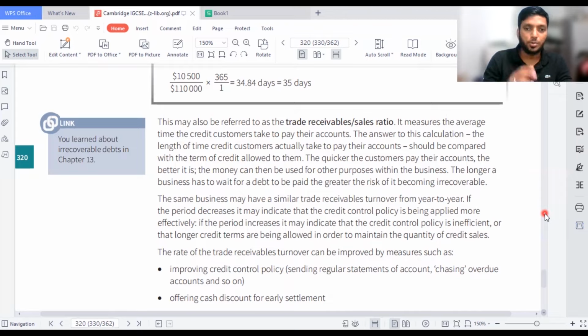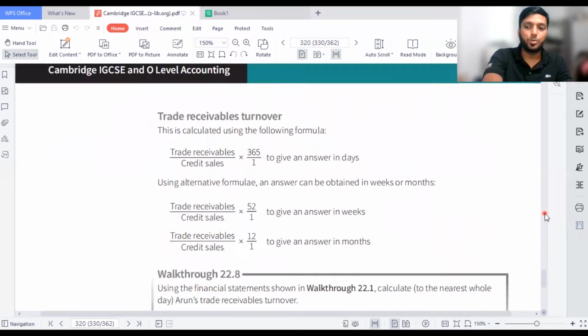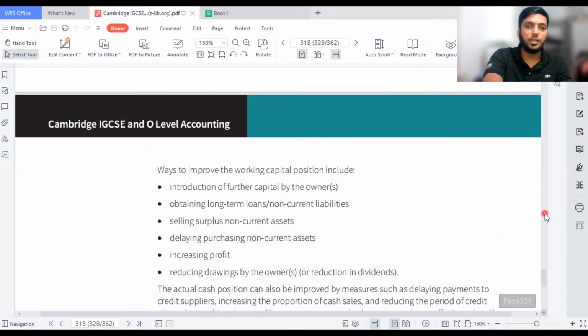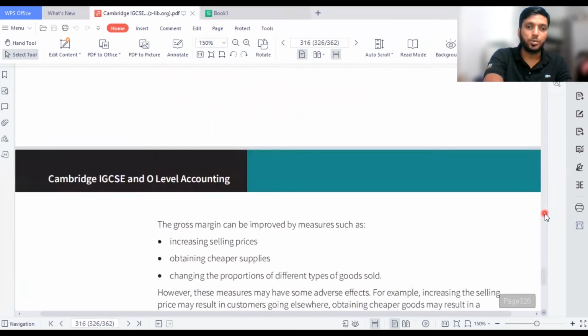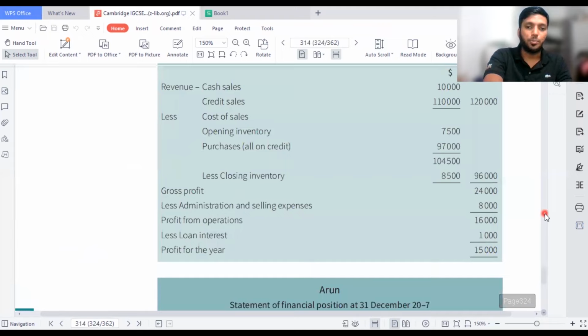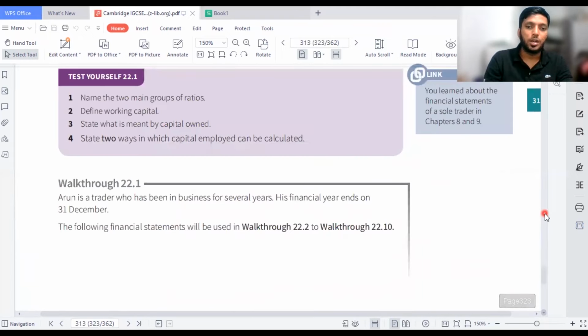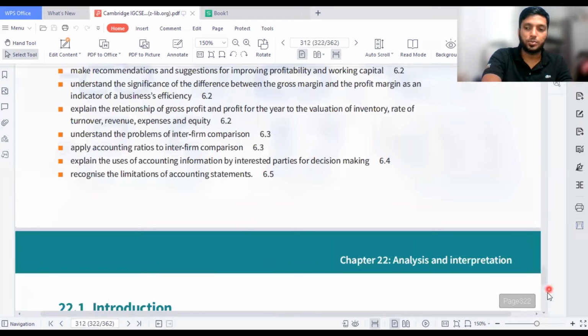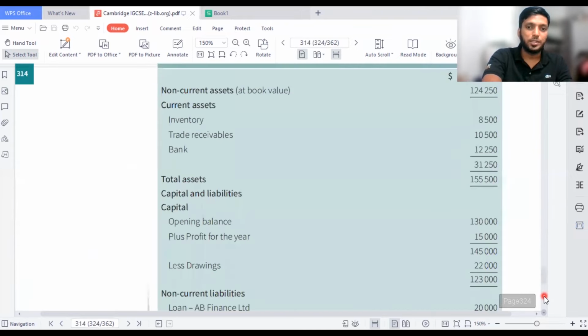I'm doing classes on these areas, most probably for students doing Cambridge O Level and IGCSE. I hope you understood the liquidity ratios and the profitability ratios, how it works, and I also taught you the importance of ratios. On the next video, I'll try to put the comparison formulas which are given below, and we'll see you on another video.